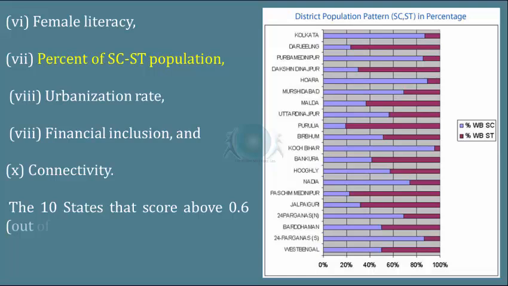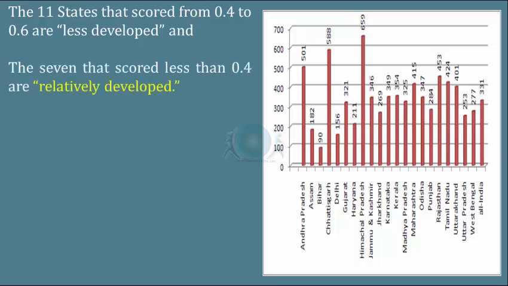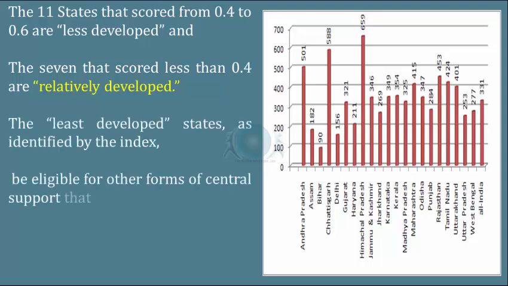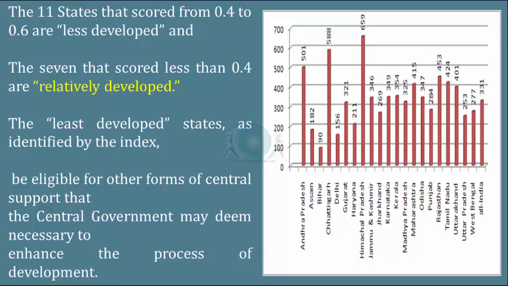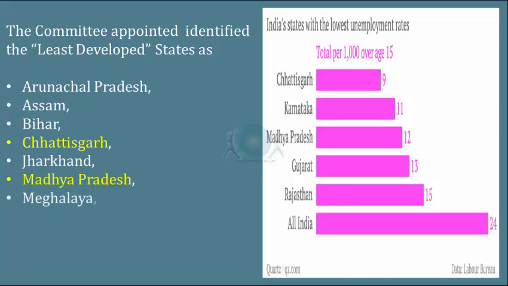The 10 states that score above 0.6 out of 1 on the composite index have been classified as the least developed. The 11 states that scored from 0.4 to 0.6 are less developed, and the 7 that scored less than 0.4 are relatively developed. The least developed states, as identified by the index, are eligible for other forms of central support that the central government may deem necessary to enhance the process of development. The appointed committee identified the least developed states as Arunachal Pradesh, Assam, Bihar, Chhattisgarh, Jharkhand, Madhya Pradesh, Meghalaya, Odisha, Rajasthan,